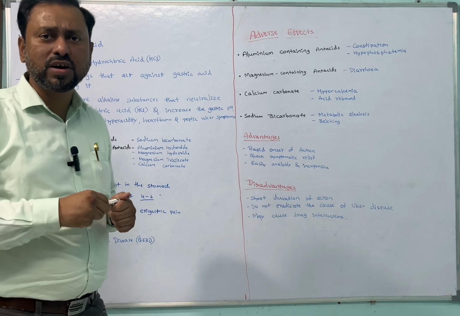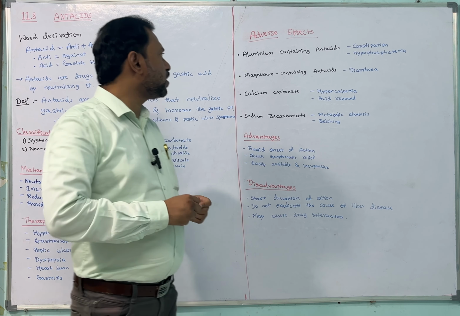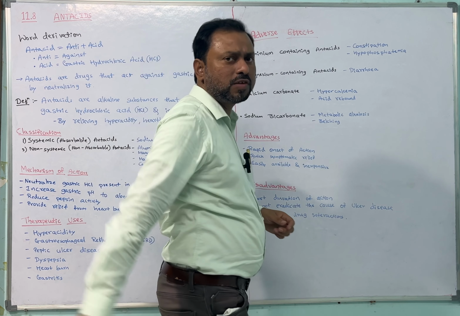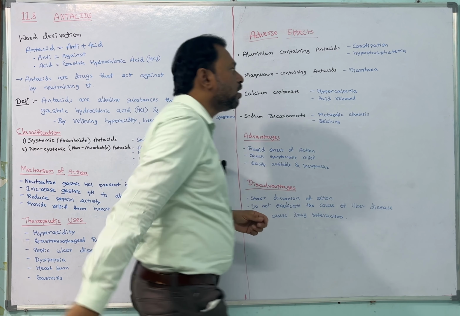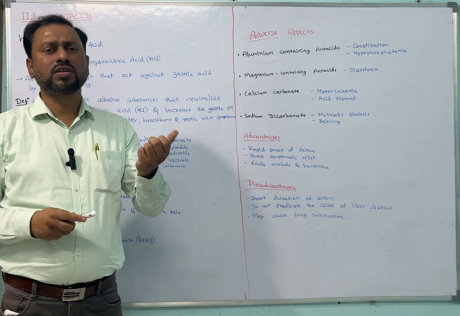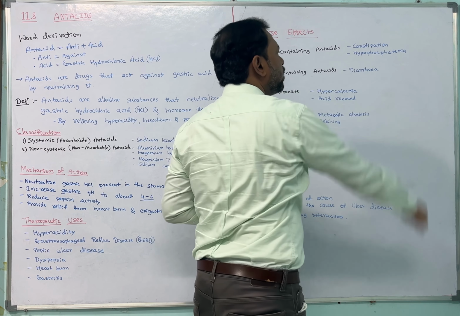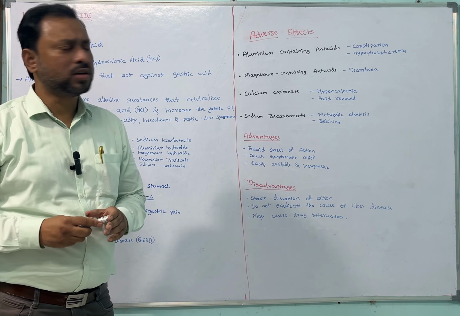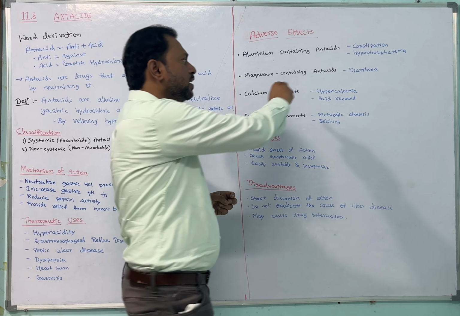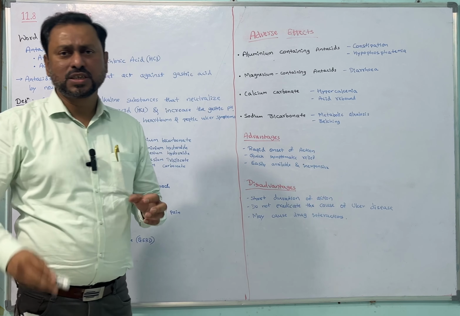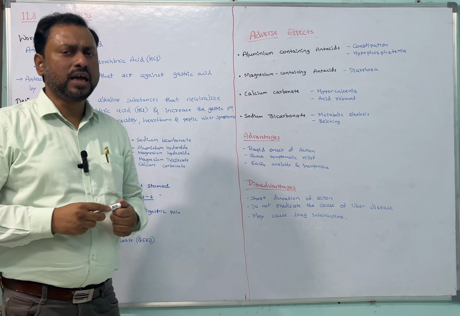The next one is the adverse effects. What are the adverse effects if we use antacids continuously? The first is aluminum containing antacids. If you use aluminum containing antacids alone, the common side effect is constipation, as well as hypophosphatemia. This is the common side effect. Next, if you use magnesium containing antacids continuously, then there are chances of diarrhea. If patients regularly use magnesium antacids, the common side effect is diarrhea.